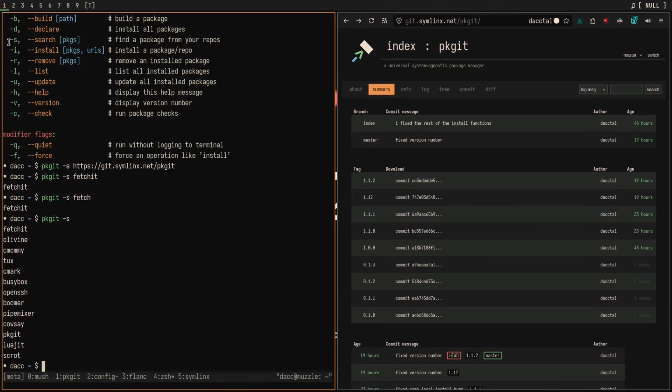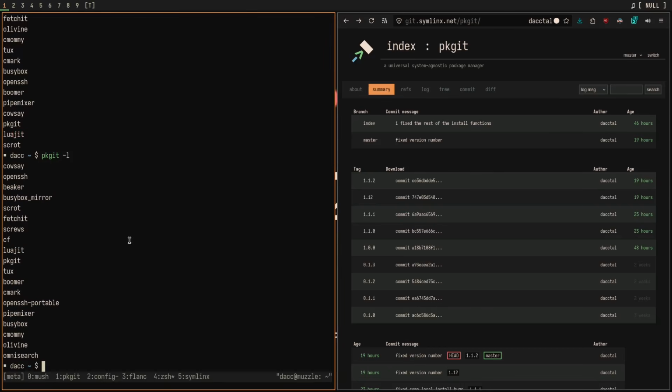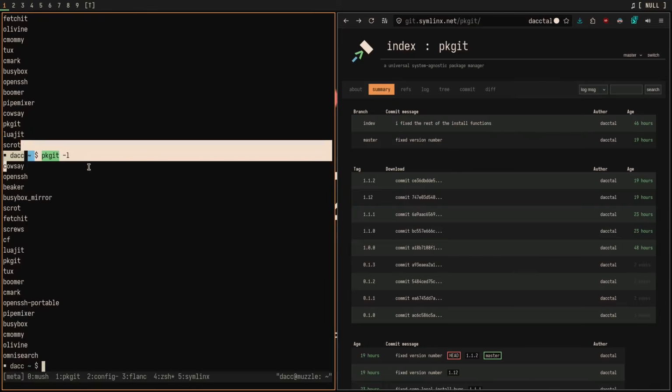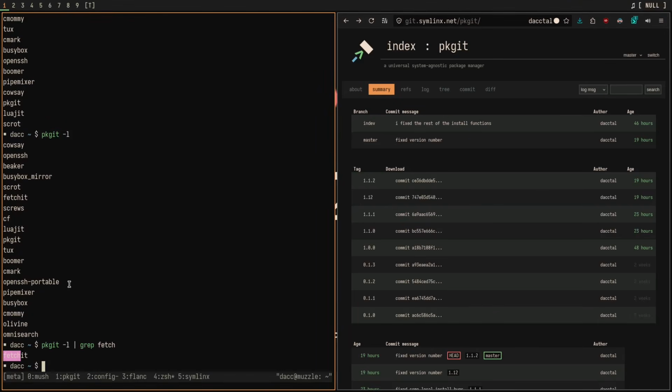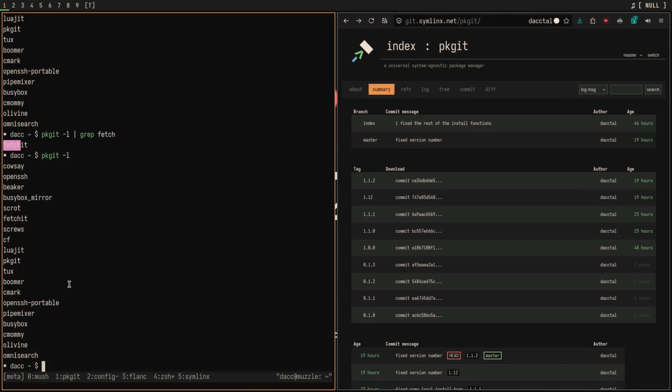Now, this is very similar, but not exactly the same as the list command. We're going to jump around a little bit now. The list command is not printing every single package in your repos, but rather telling you all the packages that you have installed. So in this case, we have cowsay, OpenSSH, beaker, and so on. Now, if you want to search for a package that you have installed, then you would have to do some piping into grep and then fetch. Look at that, I have fetch it. But pkgit-l is primarily just for telling you what packages you have installed.